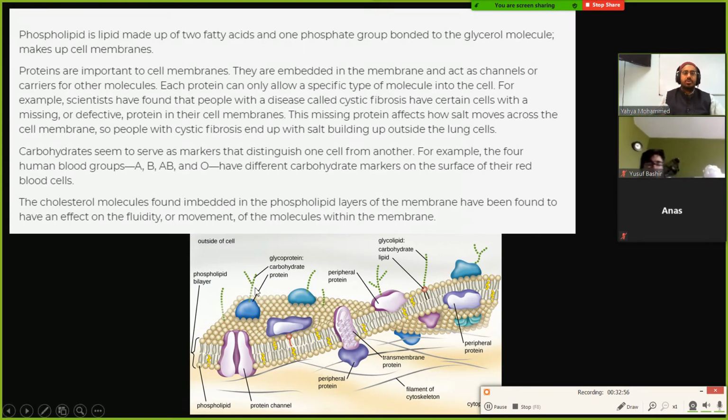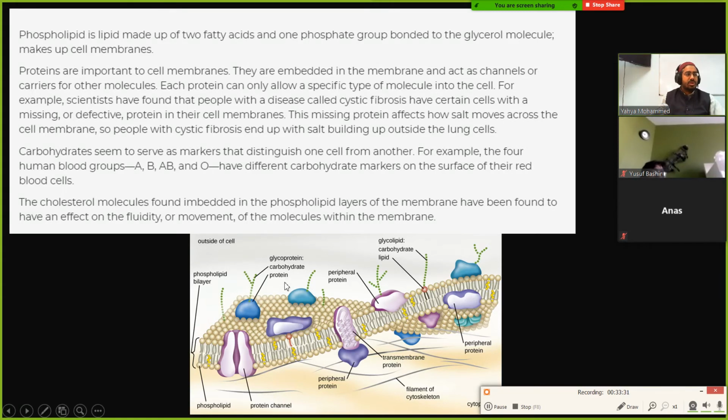For example, in the disease cystic fibrosis, some cells have a defective protein, and it affects how salt moves across the cell membrane. So with this protein you can have problems putting salt and chlorine outside of the cell. If this is damaged, then you have a disease, right?